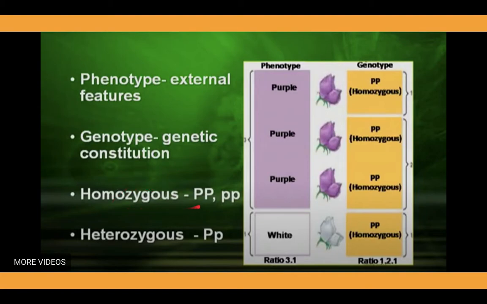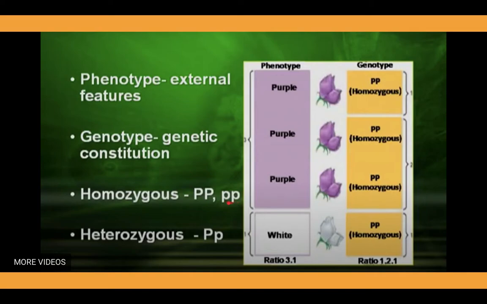Homozygous: here you can see the homozygous condition notated by capital P and capital P, two same alleles, the notation for a genotype with the same alleles.